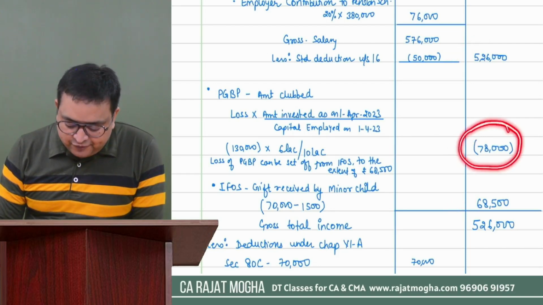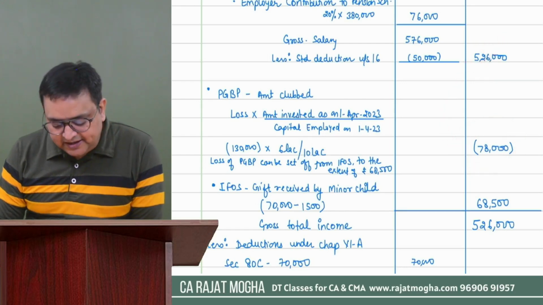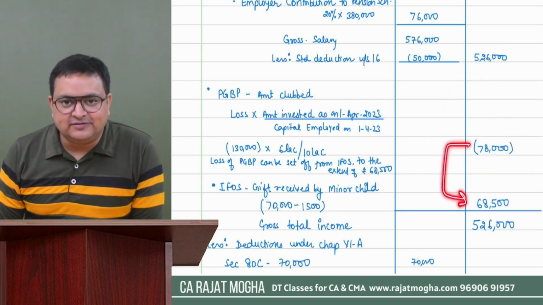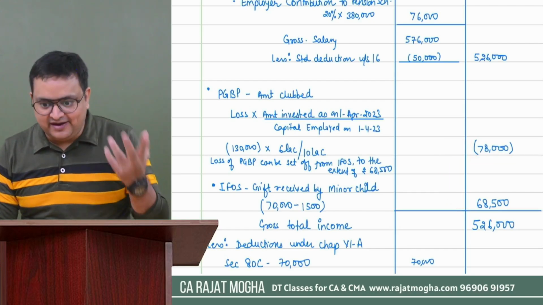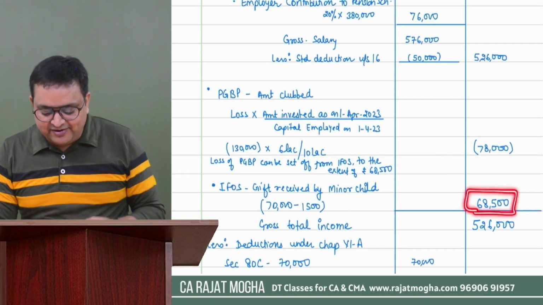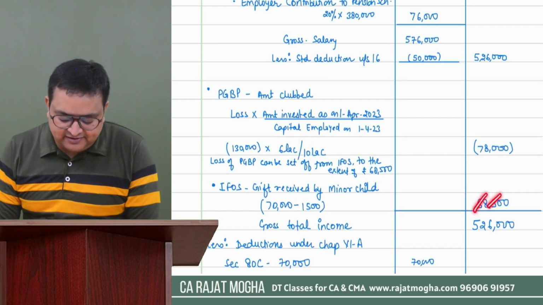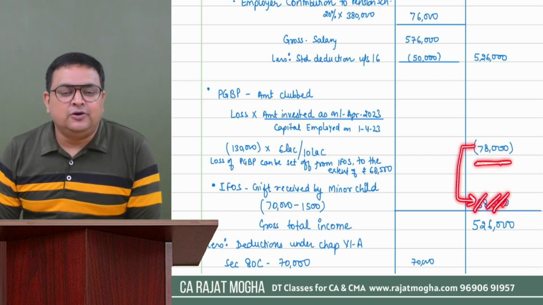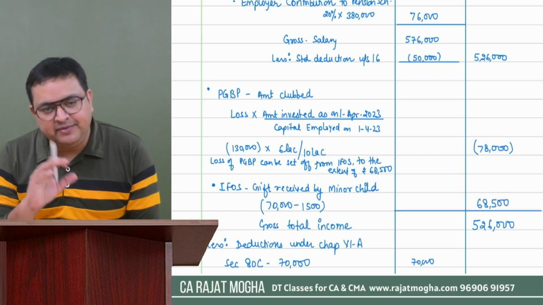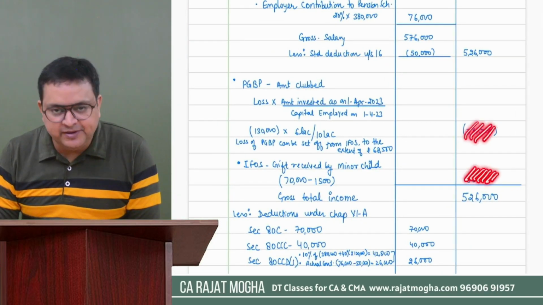First of all, we have to set off this PGBP loss. It cannot be set off from salary, but it can be set off from our IFOS income. We have 78,000 loss, which is the higher amount, but 68,500 is the lower amount of profit. Whatever profit is available, we can set it off. Remaining losses would be carried forward. So we will set off this income from this loss, and the remaining would be carried forward.